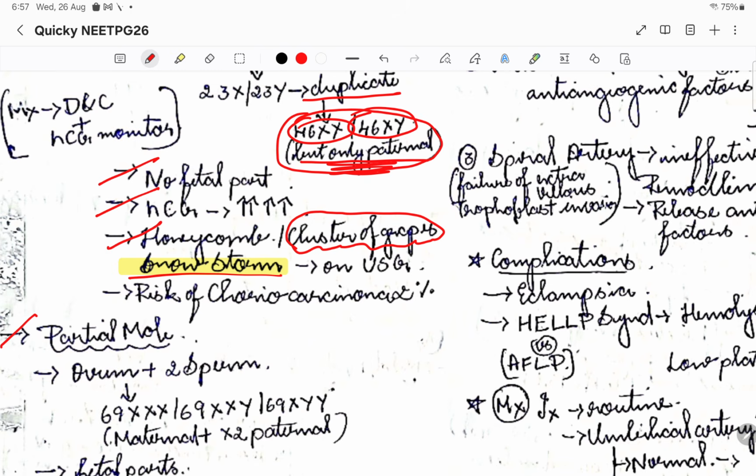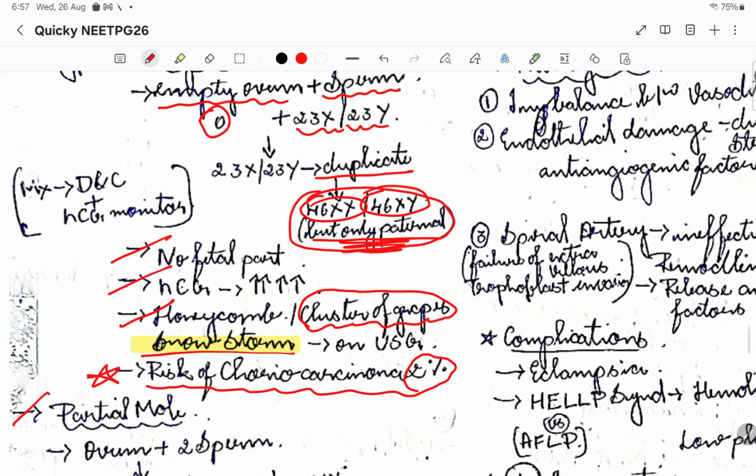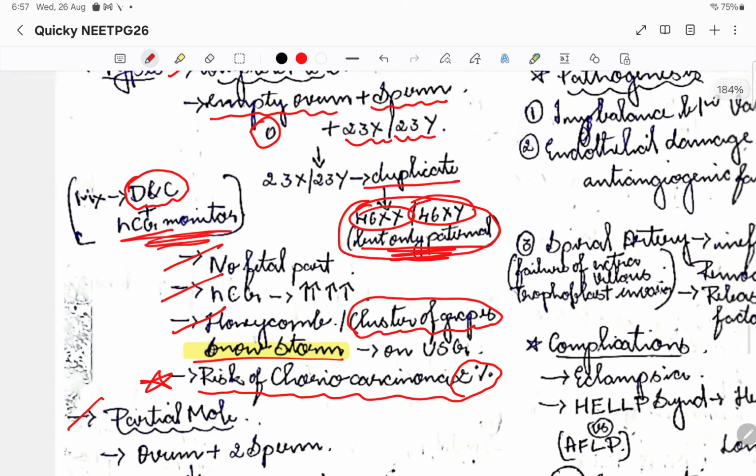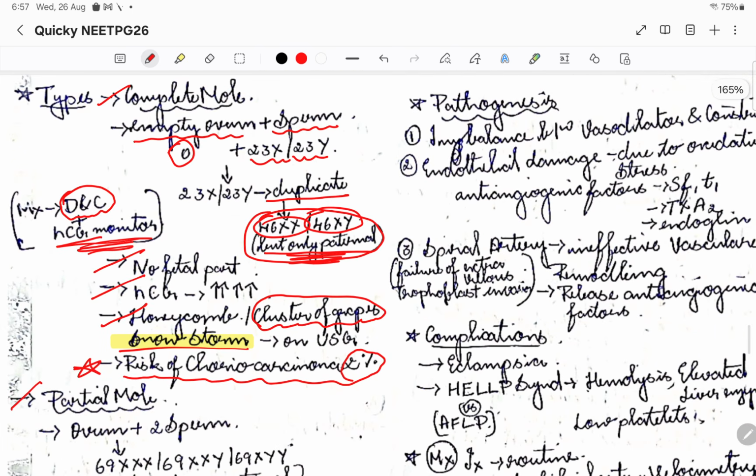Okay, then coming to risk of choriocarcinoma, there is an increased risk, up to 2%. Okay, so how do we do the investigation and management? Basically we'll be doing the investigation of HCG, and based on HCG and USG we are going to go for D&C. So we are going to do dilatation and curettage, and also we will always be monitoring the HCG levels, so we know whether we have left out any part of the complete mole.